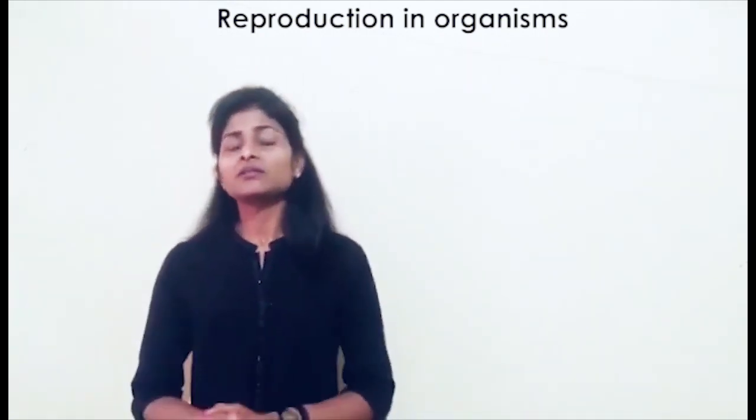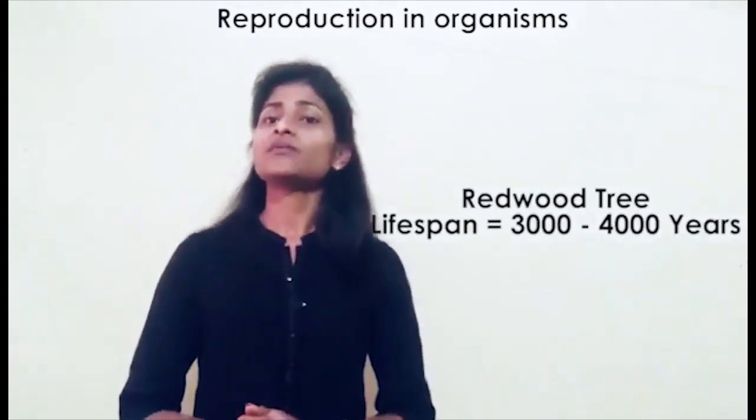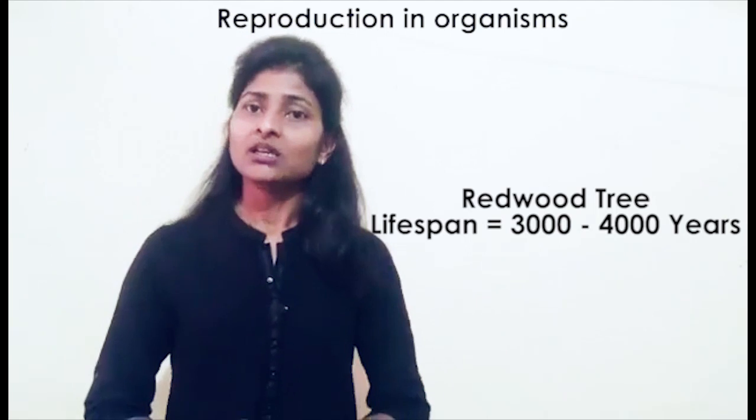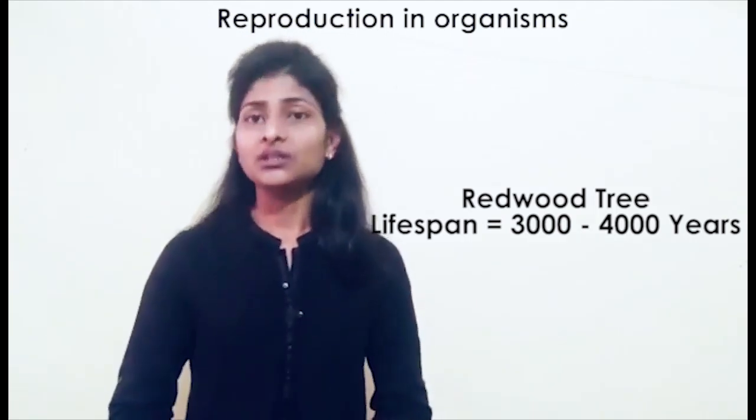In the case of plants, the lifespan is also variable. It ranges to thousands of years. Plants like the banyan tree, peepal tree, and other trees have a lifespan, till natural death, of 1000 years. The largest lifespan known is that of the red pine tree, which is 3000 to 4000 years.